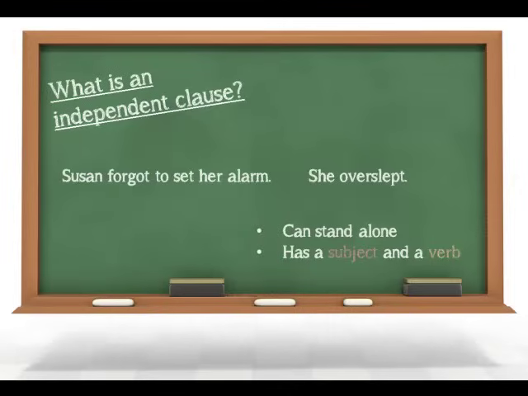So in our first example, Susan forgot to set her alarm. Susan is our subject and forgot is our verb. And even in our second sentence, which is a very short sentence, we have both a subject and a verb. She, the subject, overslept, verb.